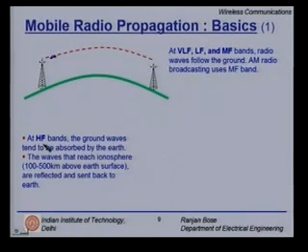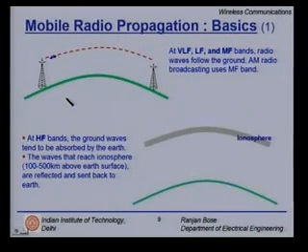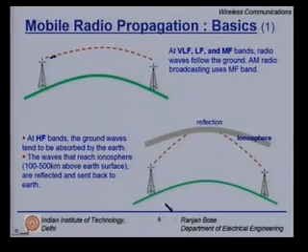On the other hand, at HF, high frequency bands, the ground waves tend to be absorbed by the earth. I do not have this luxury that we saw earlier. So, we use ionospheric reflections. Let us look at the contour of the earth. Here is an ionosphere. It has lot of charged particles, and let us again put two towers, not necessarily base stations, and if they want to communicate, they use this as a reflection.